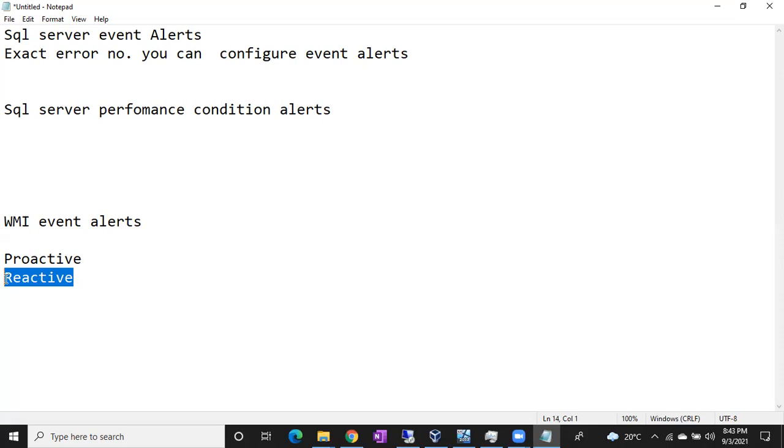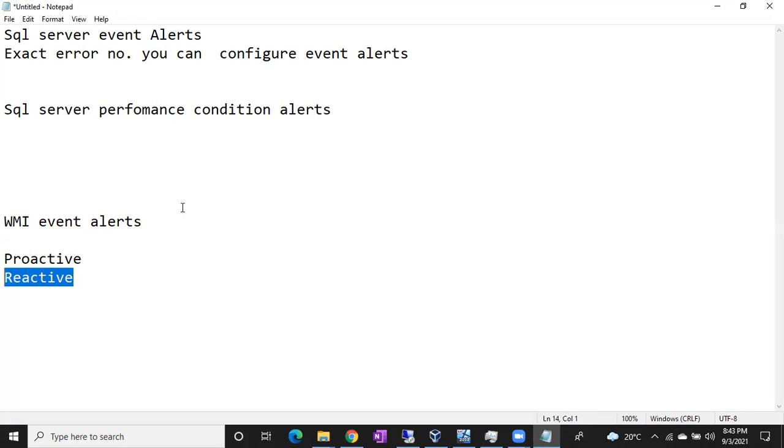Under performance condition alerts, there is no specific error. It's about performance, so it should be kind of proactive. If the data file is 90% full, it's not an issue, but if you don't take care of it, it becomes reactive. Clear, guys? Everyone, is it clear? Yes. Okay.